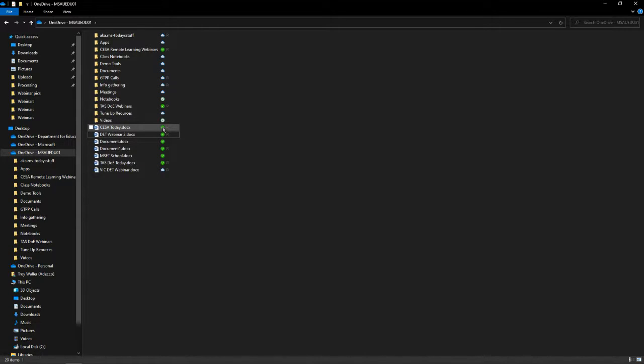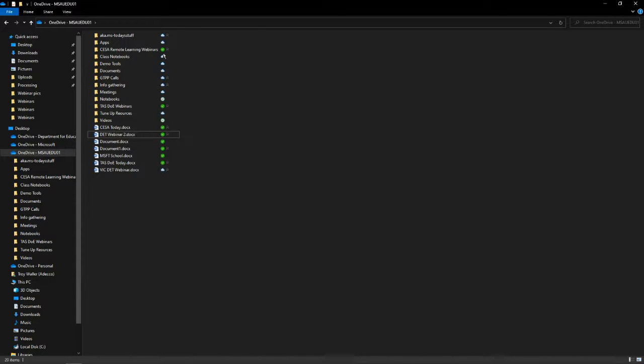Can you see I've got these ticks next to some of my files? And I've also got little clouds. Now, what the cloud means is this is stored in the cloud only. It is not stored on my local device. So if I lose the internet, I cannot access those folders or files. But where it's got a tick, that tick means that it's fully accessible in the cloud as well as on my local machine. Now you may be asking, well, Troy, why would you want to have some things in the cloud only and some things locally? A couple of reasons. First of all, my hard drive does not have 5 terabytes of storage. So I'm just not going to have as much room locally as I do up in the cloud.